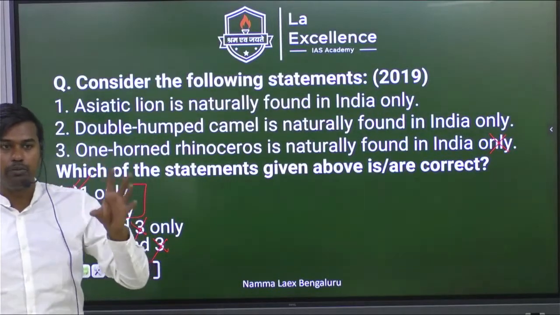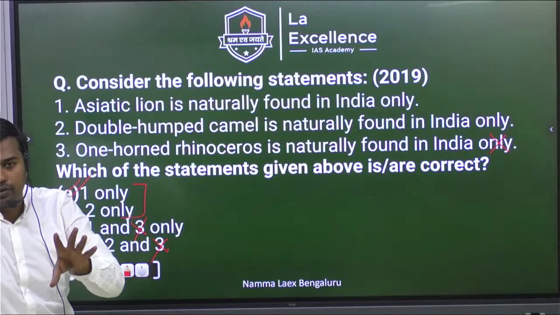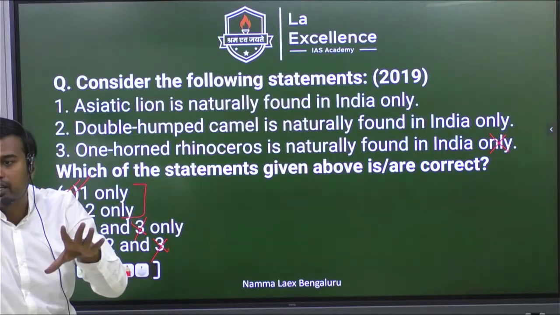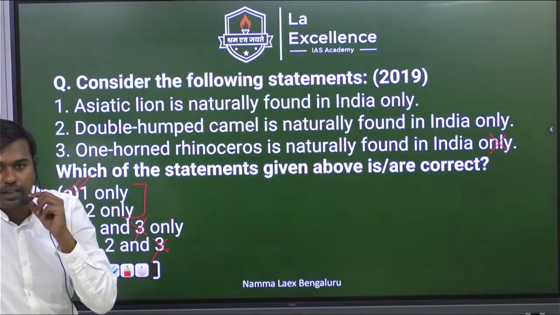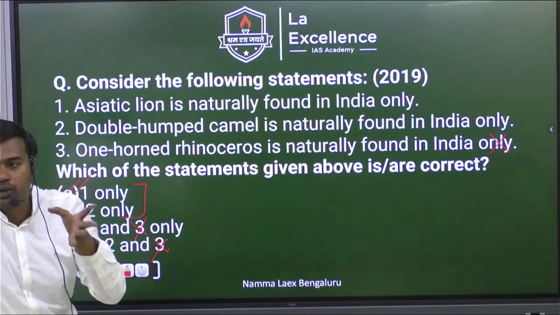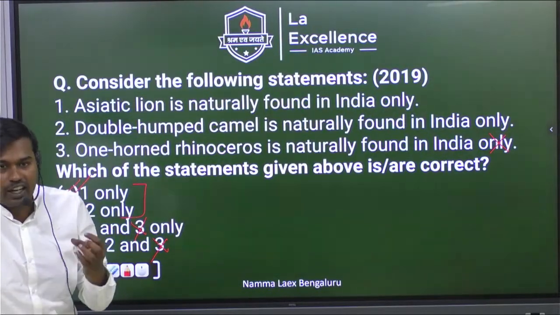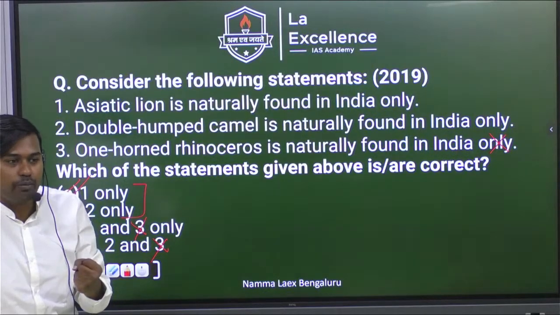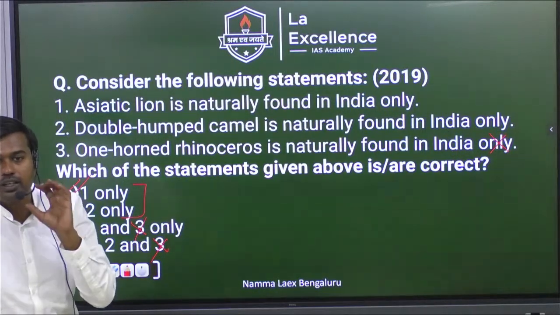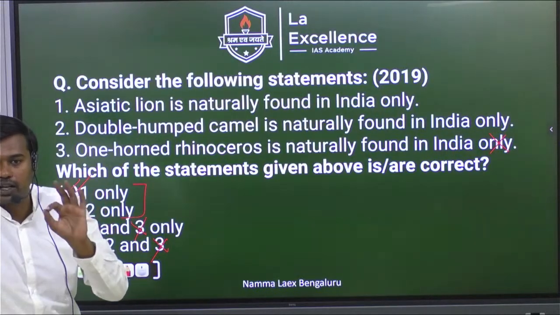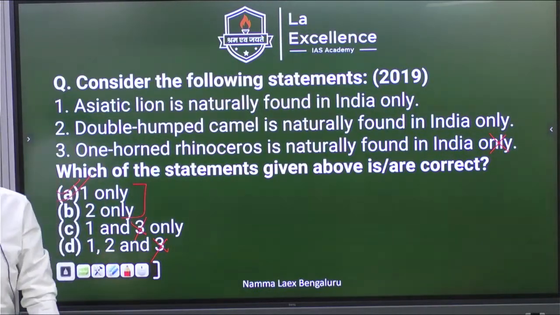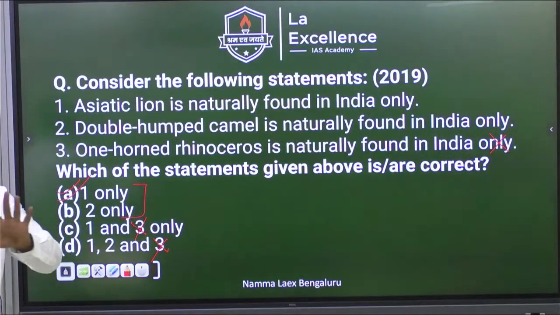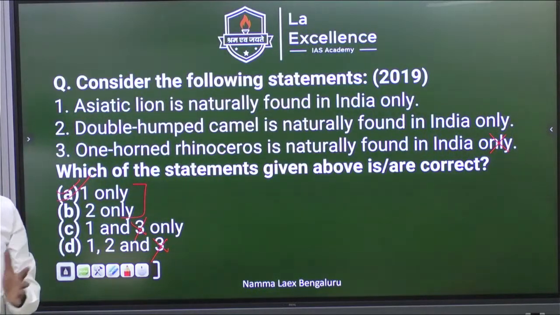Economics in prelims and mains, 50% will be current affairs. Science and tech will purely be current affairs. International relations will purely be current affairs. Are you getting what I am saying? So current affairs is the key for you to clear this exam. Out of 100 questions, 30 to 35 are asked only from the current affairs segment. That's a dominating area compared to all the others, and it contains all the subjects.